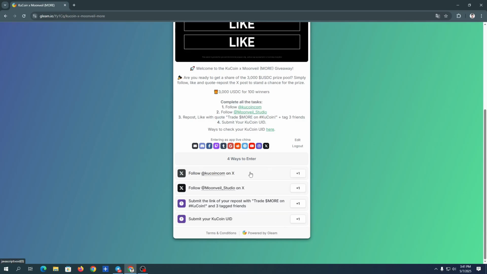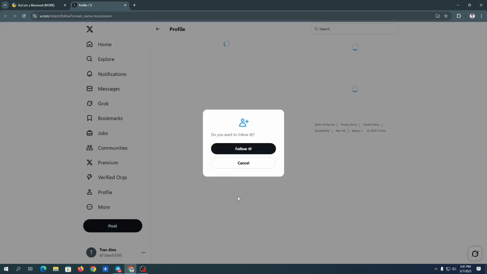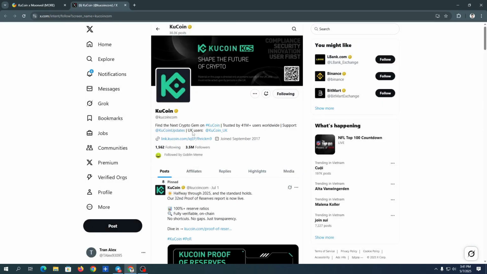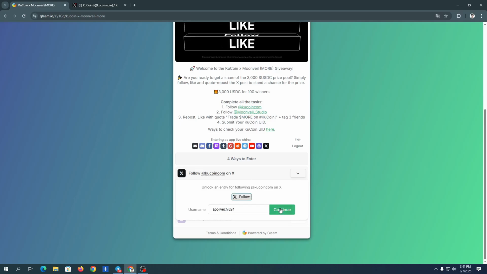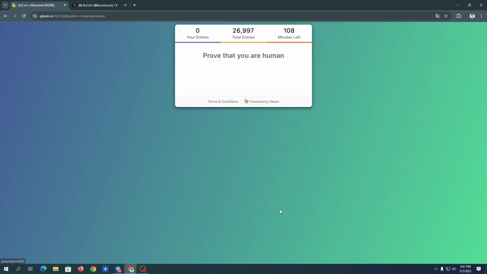Step 1. Open your browser and visit the KuCoin x Moonveil airdrop page. Here, the first task is to follow @KuCoin on platform X, formerly Twitter. Click the Follow button, then return to the airdrop page and check the confirmation box to complete this task.